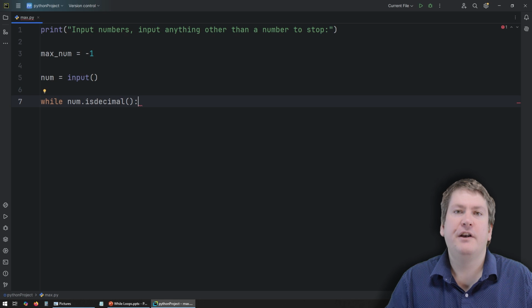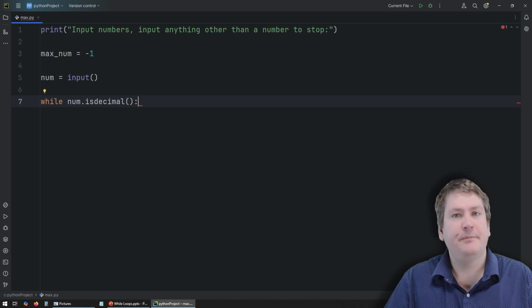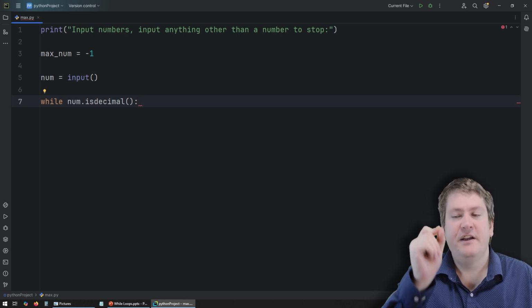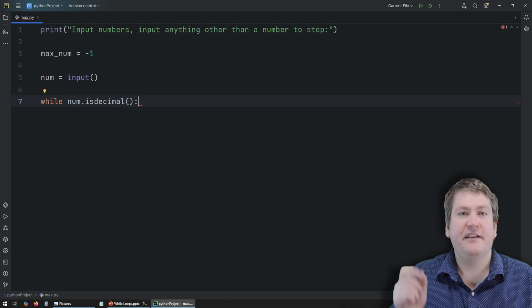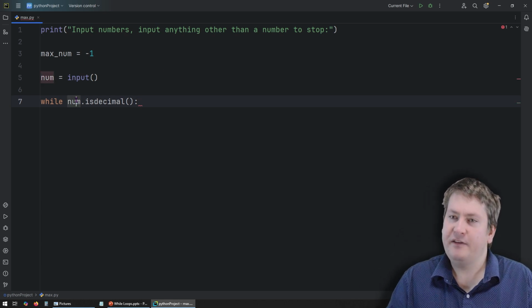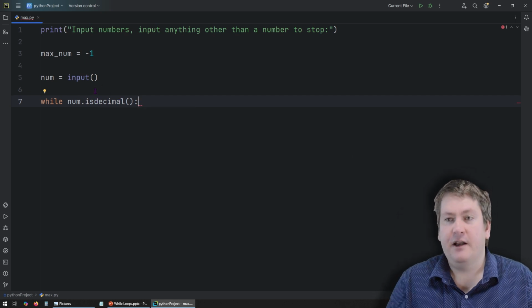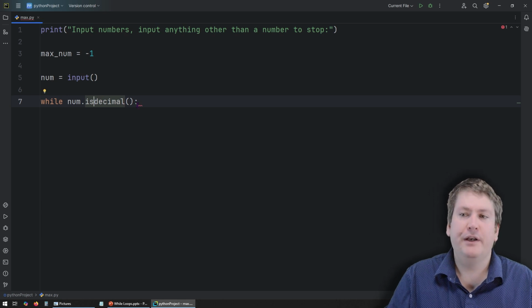But how's this going to work for non-integer numbers like 5.6? We only want valid positive numbers that are integers. Well, again, the isdecimal method is going to see the dot. It's not going to see that as a number. It's going to see that as a dot character. And again, it's going to return false. So this check is deceptively simple, because it's actually checking multiple things indirectly. It's checking if it's negative by seeing if there's that dash. It's checking if it's not a valid number like cat or duck, because those won't be digits. And it's also getting rid of floating point numbers because it will see that dot and not allow that.